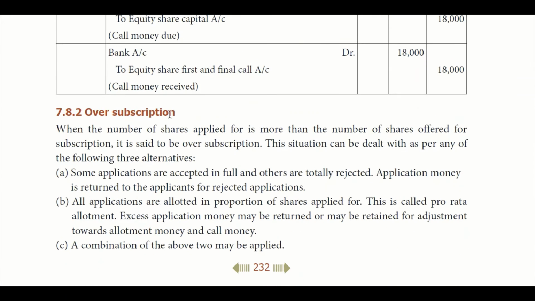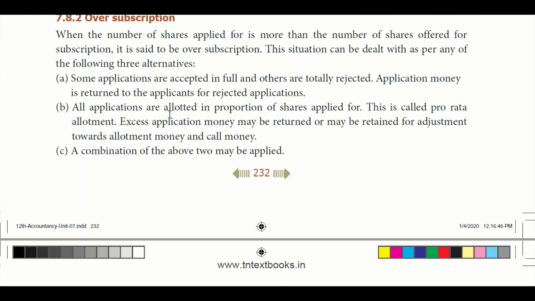Clear? Now the same concept comes up where you are issuing 10,000 shares, but the subscription comes for more than 10,000, for example 12,000 shares. What happens? In this scenario, they will use two methods. The first method is they accept the applications of a few people and reject the applications of the rest.